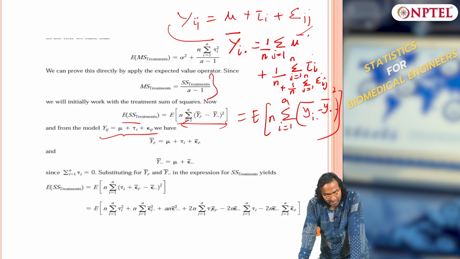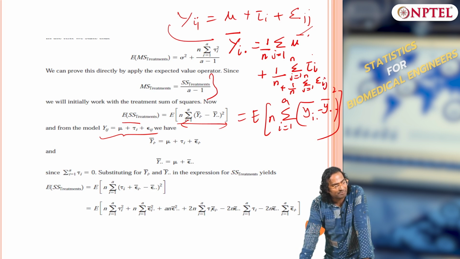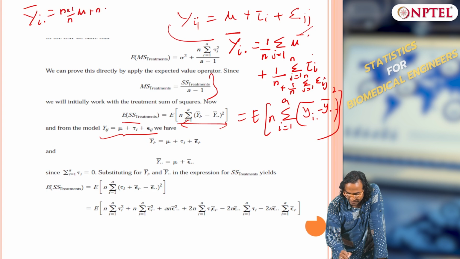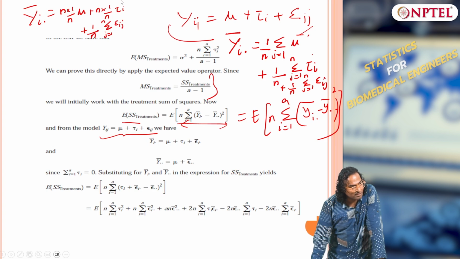First term, if you take a sum along j axis and take a mean, what will happen? yi dot bar will be equal to n into 1 over n times mu plus n into 1 over n times tau i plus 1 over n times summation j equals 1 to n epsilon ij, right.